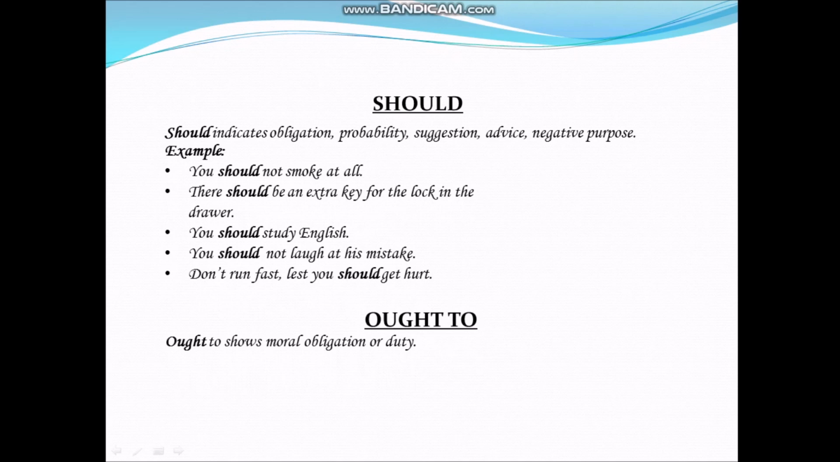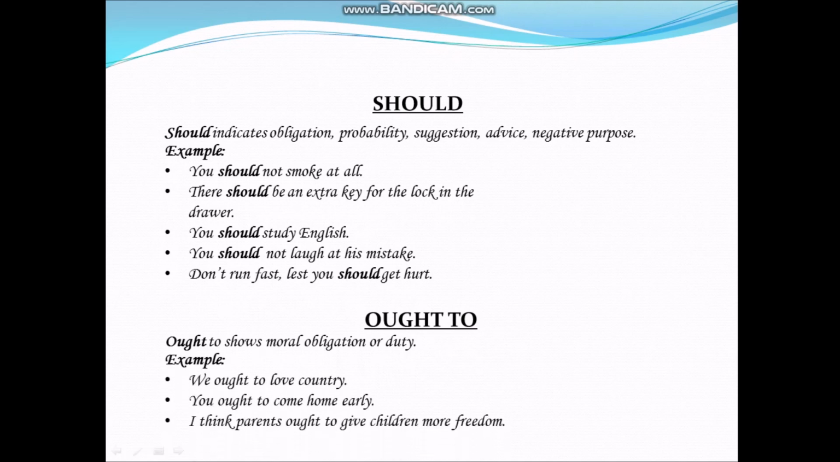Ought to shows moral obligations or duty. For example, we ought to love country. You ought to come home early. I think parents ought to give children more freedom.